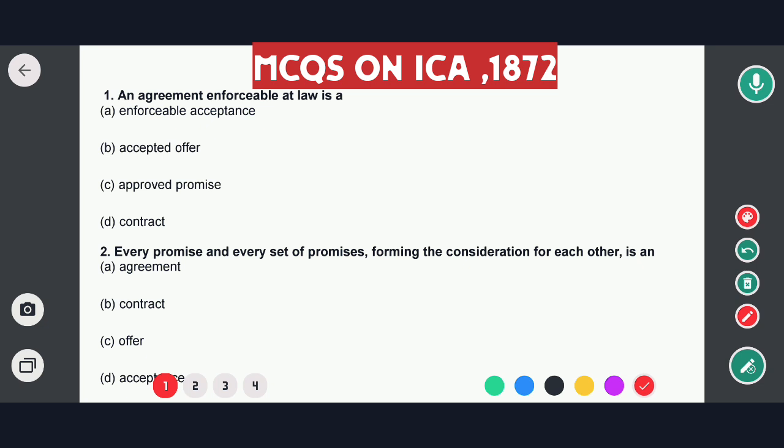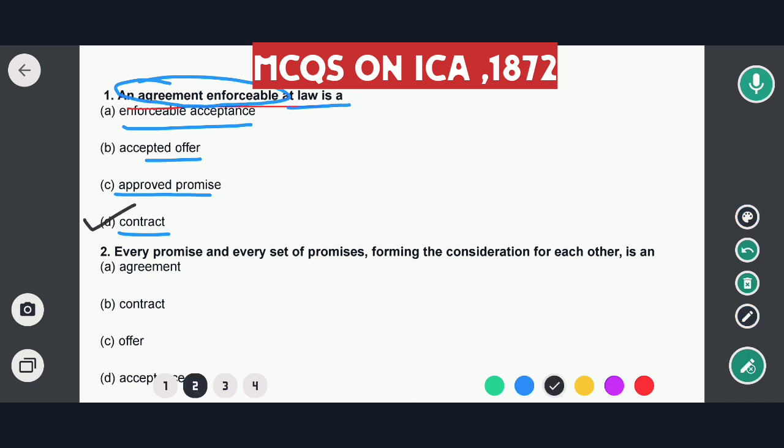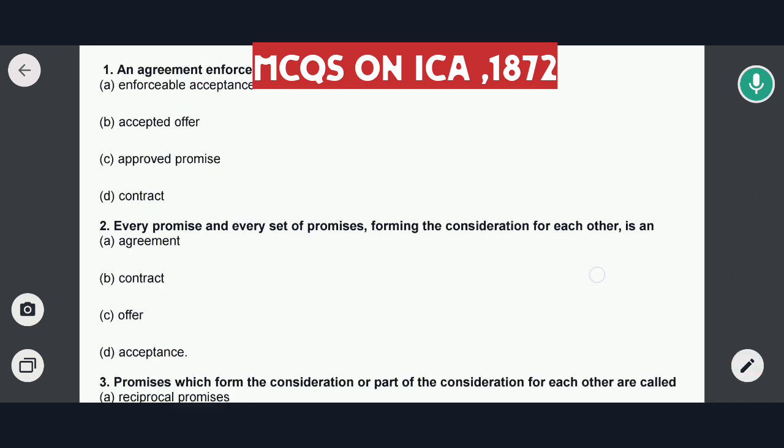The first question is: an agreement enforceable at law is a... The options are enforceable acceptance, accepted offer, approved promise, and contract. In this case the correct option would be option D. That means an agreement enforceable at law is a contract. So option D would be the correct answer. Now let's go to the next question.